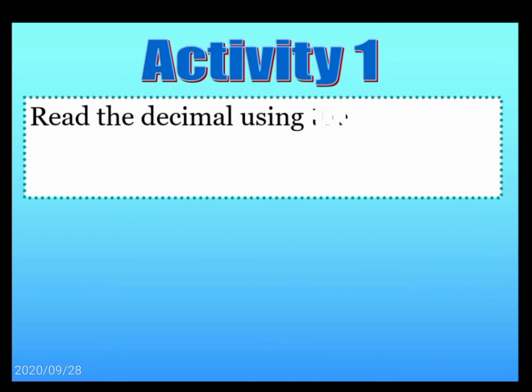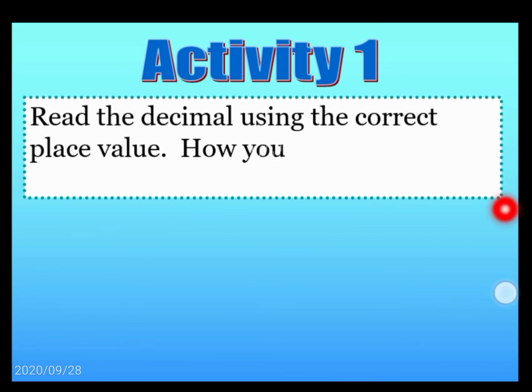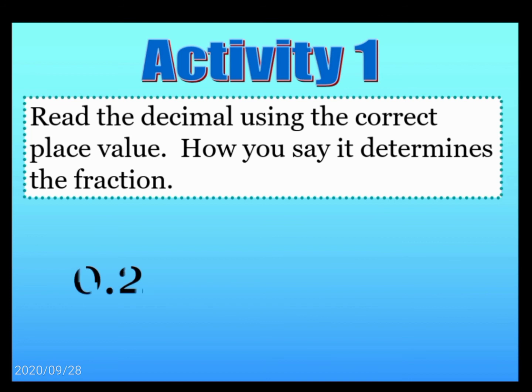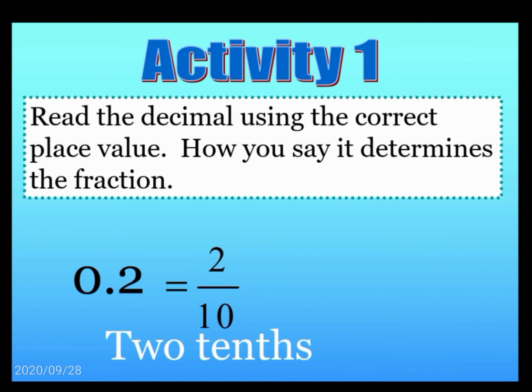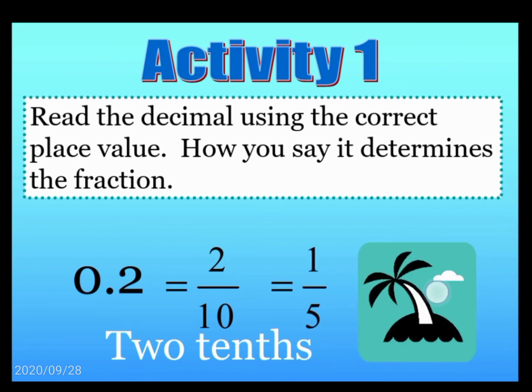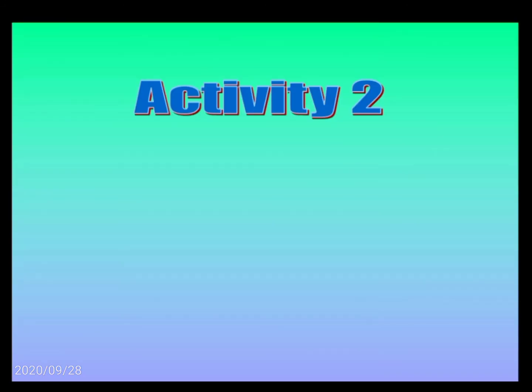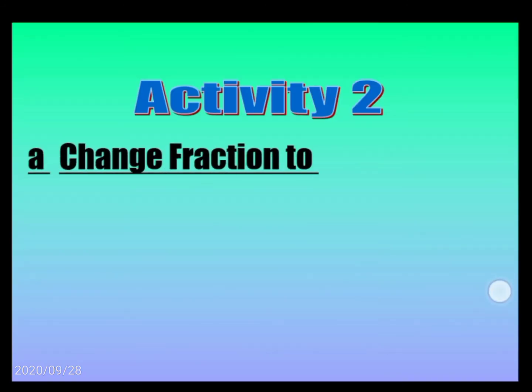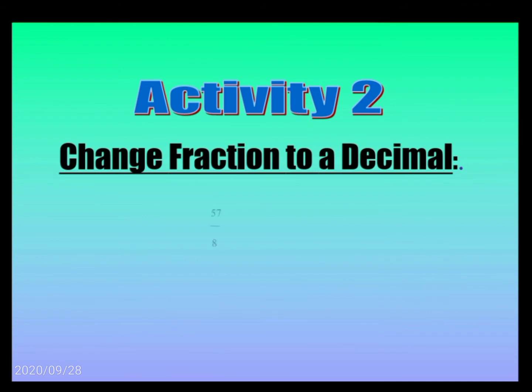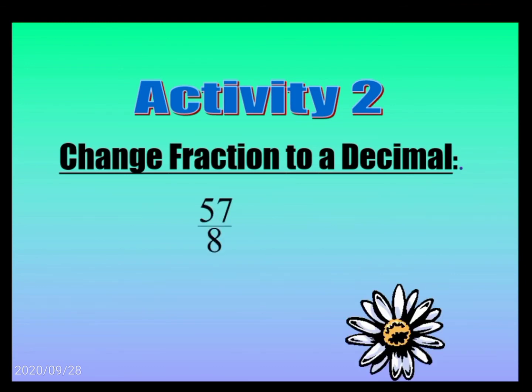Activity 1. Read the decimal using the correct place value. How you say it determines the fraction. 0.2 means 2 tenths, which is equal to 2 by 10 and its simplification is 1 by 5. Activity 2. Change the fraction to a decimal: 57 divided by 8.